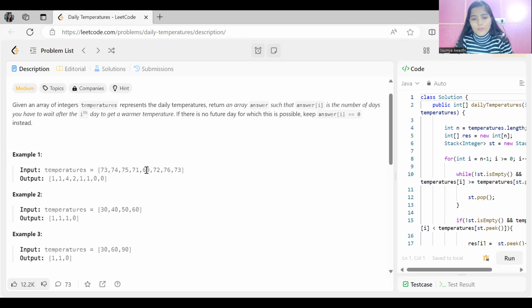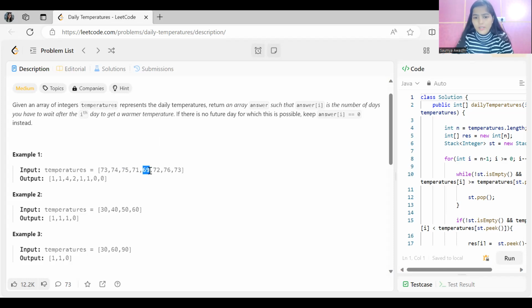Similarly, let's say we chose 74. For 74, we check further in the array for any greater temperature, and we get 75. Similarly, when we pick up 75, we check 71: not greater, counter will be 1.